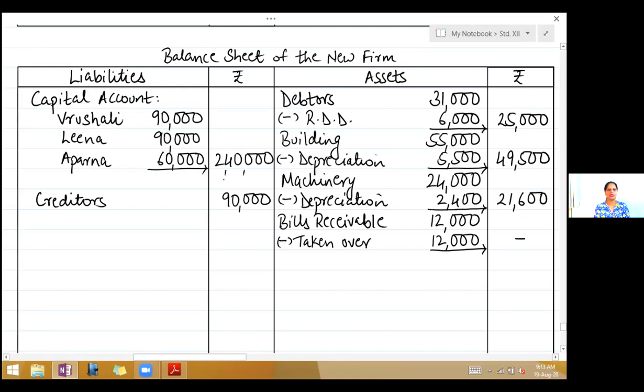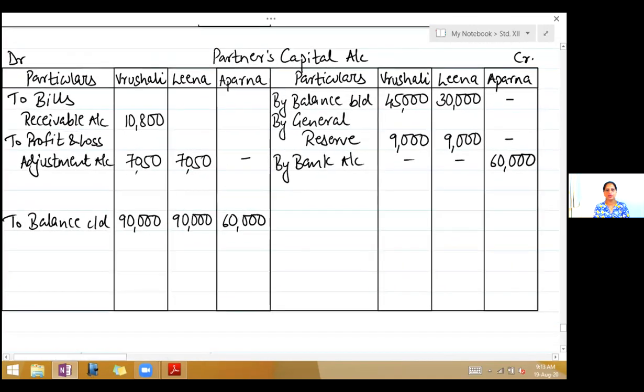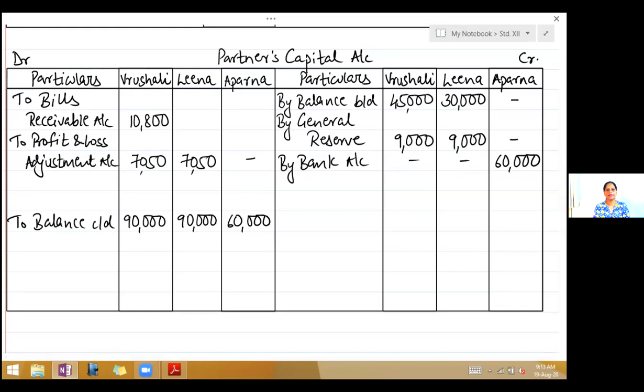Now we will close capital account. Now wherever the difference is, we have to put that difference to current account. They have said open current account, means we will put the difference to current account. You don't have to open separate current account. So take the totals. Now look at it carefully. See which side is greater.